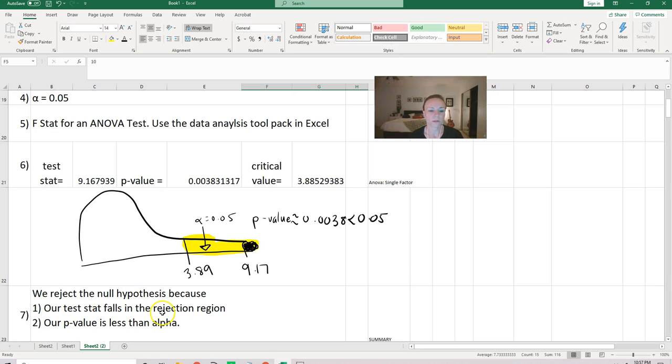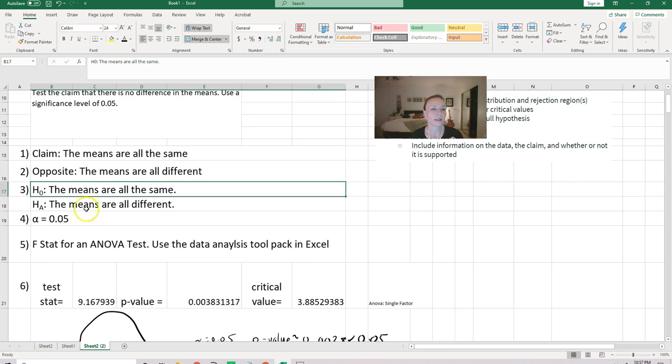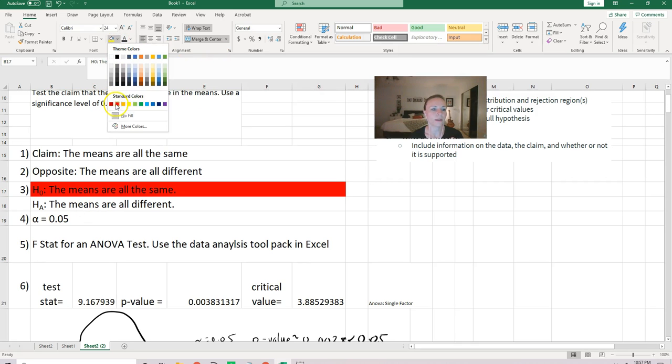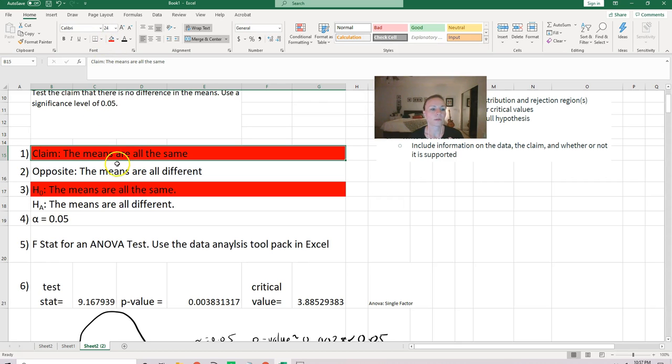In step 7, we reject the null hypothesis for one of two reasons: our test statistic falls in the rejection region, which it does, or our p-value is less than alpha, which it is. So we're going to go back up to our H0, because we rejected it, and turn it red. Then we have to double check: does that match the claim or not? The claim says the means are all the same, so we're going to reject that as well. If the claim had been that the means are all different, then we would turn it green, because we've rejected that the means are all the same.